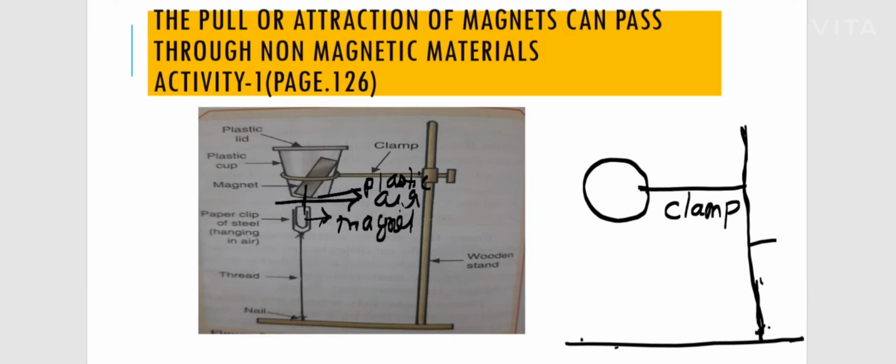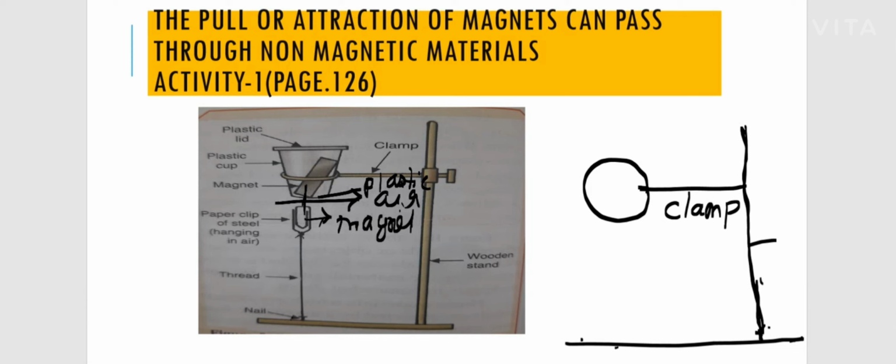So this is understood from this activity. Even though there is a presence of non-magnetic materials, no problem. Still the magnet can show attraction towards the magnetic materials. So this is understood from this activity.